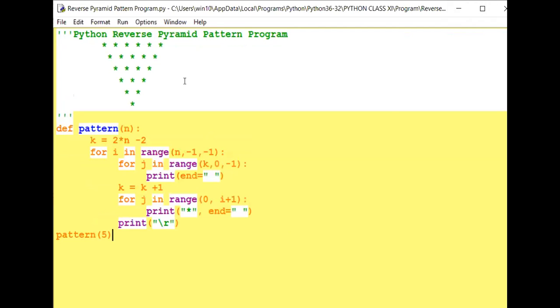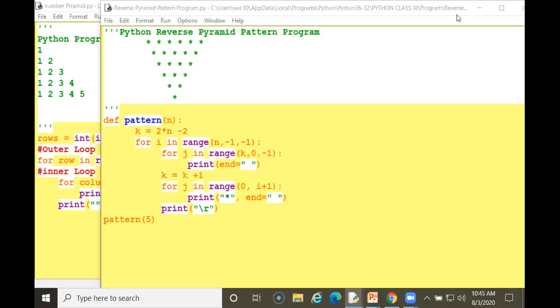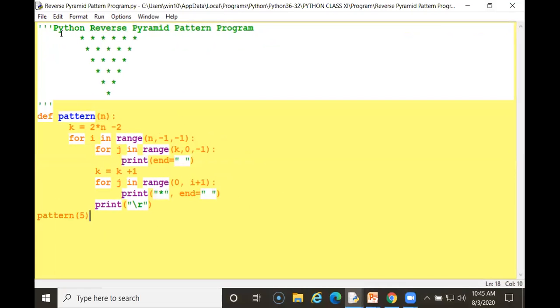So this is a pyramid, centralized. See, it is a centralized program. Python reverse pyramid. In the previous program you have seen it is a starting, then again incremented. This is the reverse of the previous one.